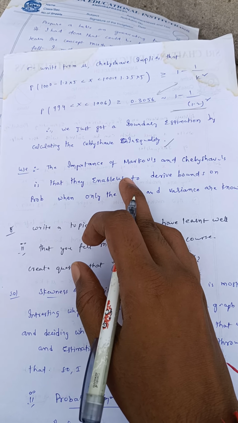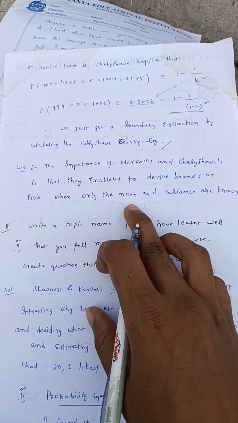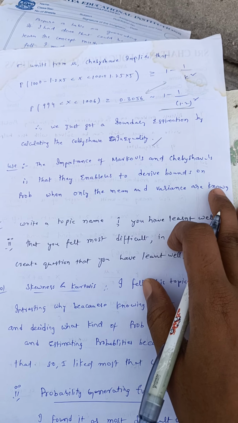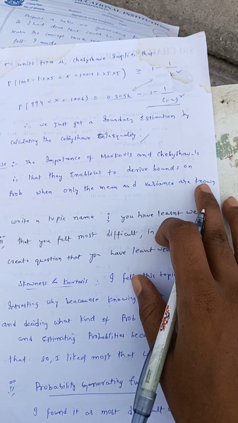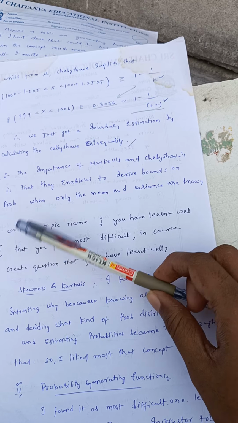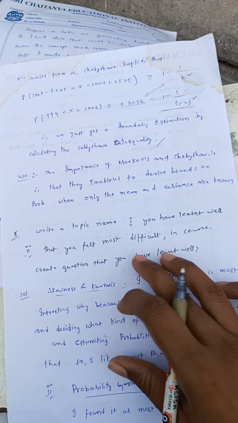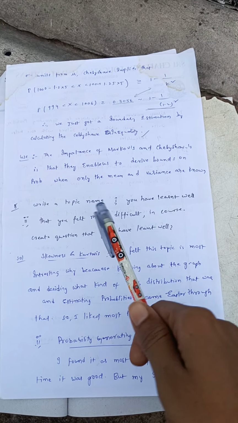The importance of Markov or Chebyshev inequalities is that they enable us to derive bounds on probability when only the mean and variance are known. When we have a boundary and want a probability between the boundaries, we can use these inequalities.